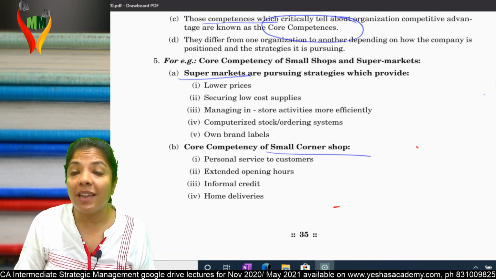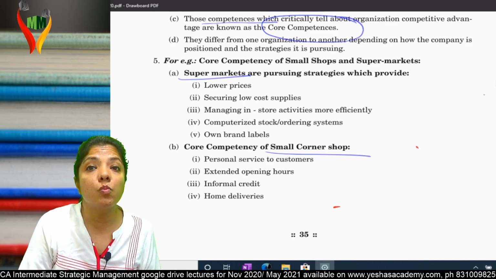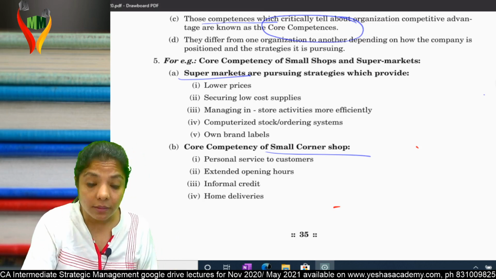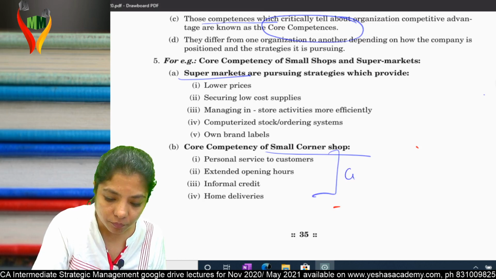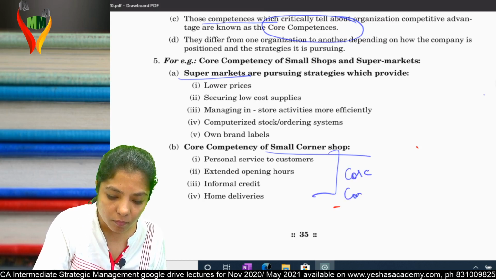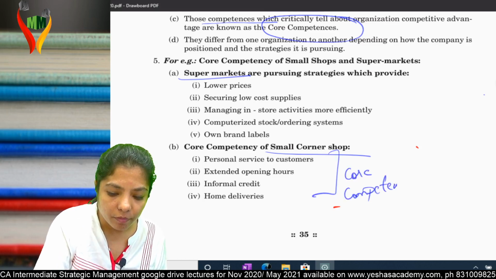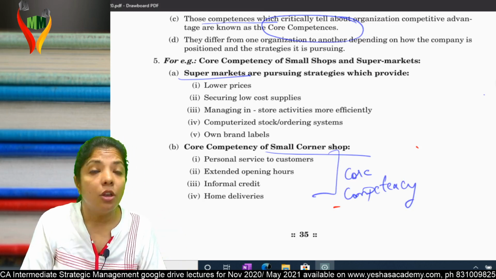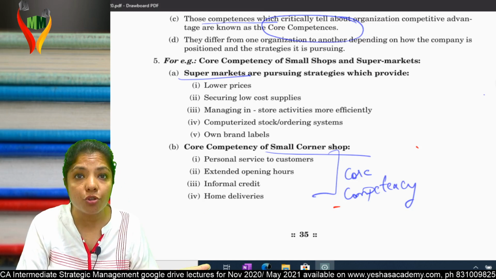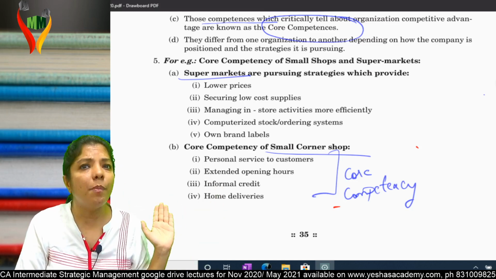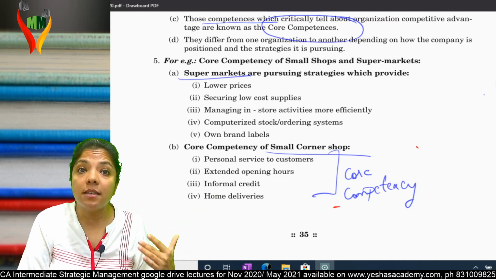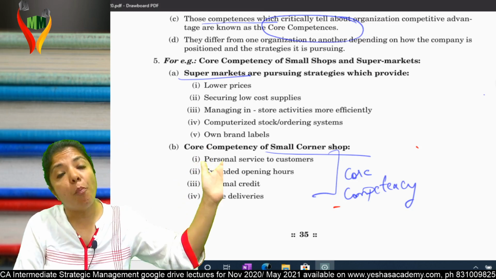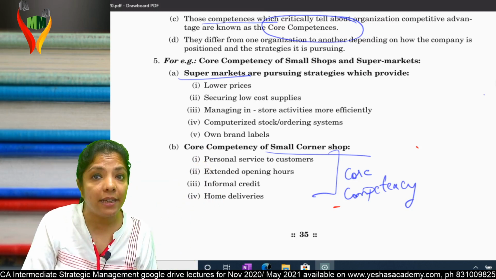Am I clear? That means now let's see what a small corner shop can do. This is the core competency of a small corner shop. Personal service to customers. Don't you get personal service from a small corner shop? They know you personally. Do you get personal service from Big Bazaar? No. Extended opening hours. They open at 7 in the morning, they're there till 10 at night.